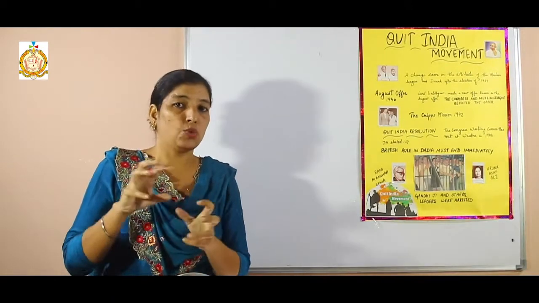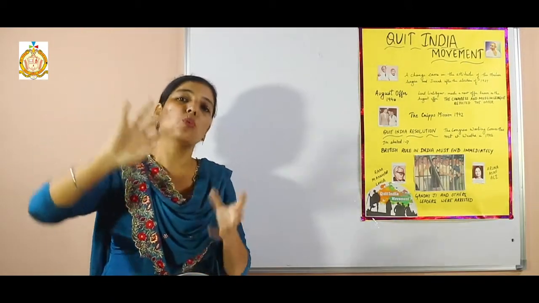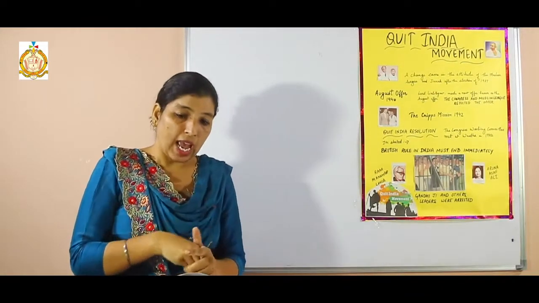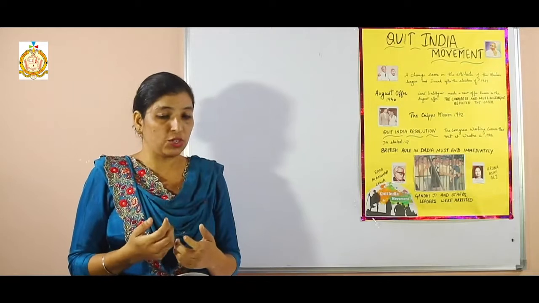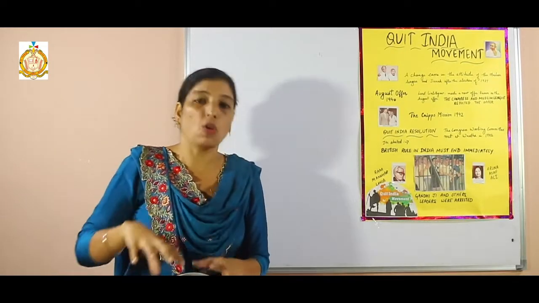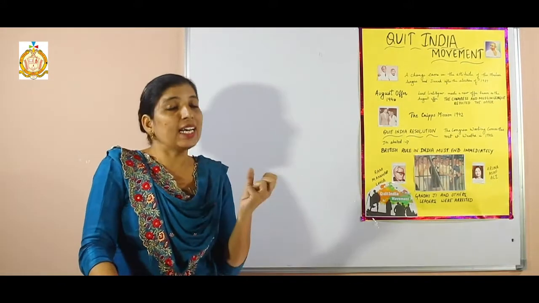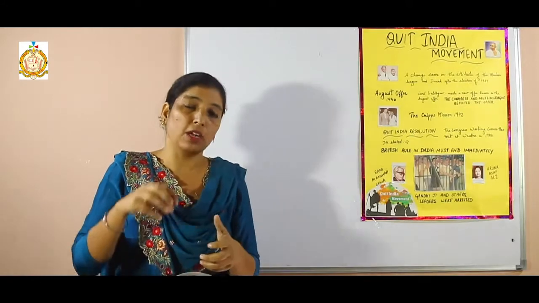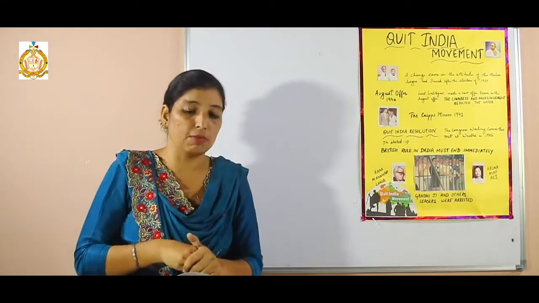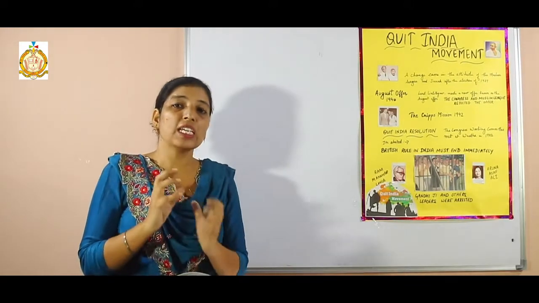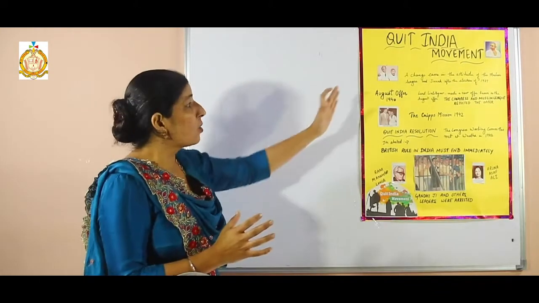The war situation over Europe worsened. The condition of war was worsened, and the fall of France and the danger of Nazi occupation of Britain temporarily softened the hard instinct of Congress. Clear? So the international compulsion forced the British government of India to seek some settlement with the Congress.